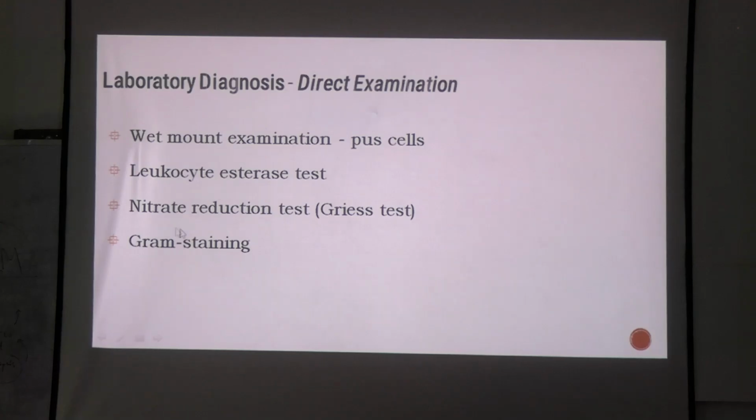Then there is the nitrate reduction test. This is seen for presence of Enterobacteriaceae. Why? Because they convert nitrate to nitrite, right? And you can perform gram staining. In case of upper UTI, if there is presence of one bacterium per oil immersion field, you can be certain that there is a urinary tract infection. Okay, these are all screenings.